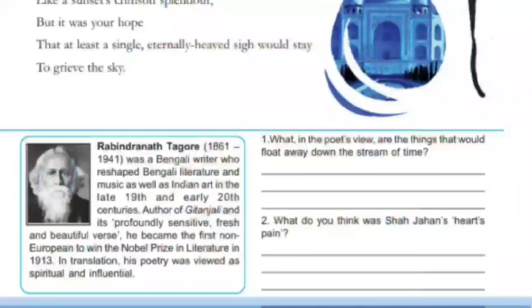Second question, what do you think was Shah Jahan's heart's pain? And we know the answer. His heart's pain was the death of his favorite wife, Mumtaz.